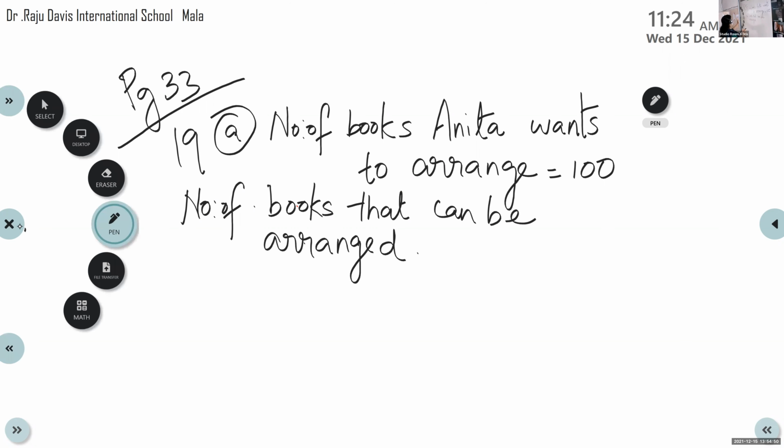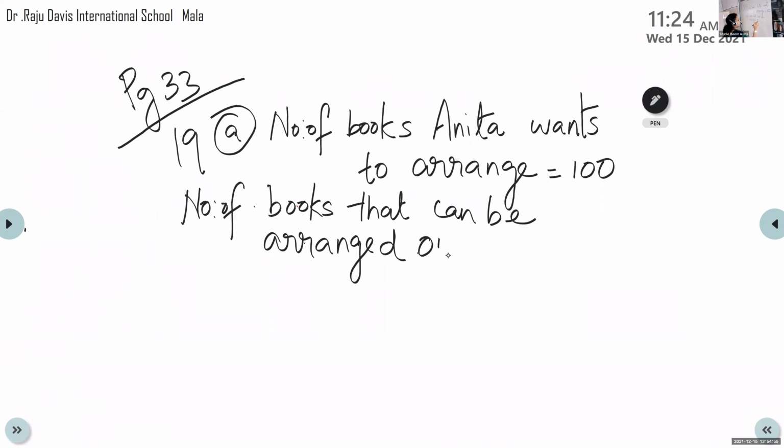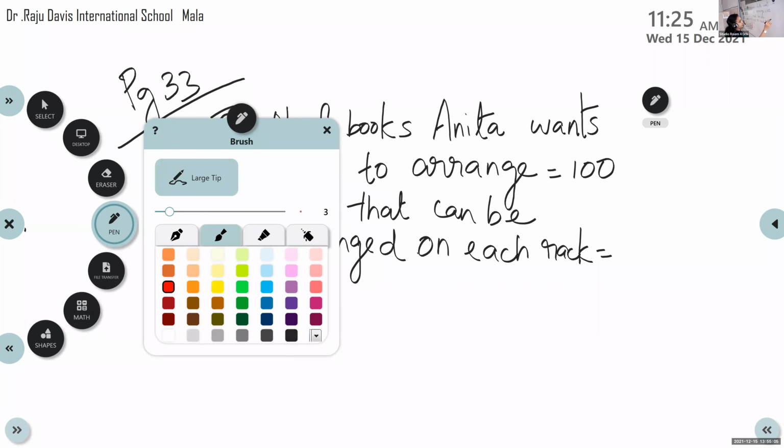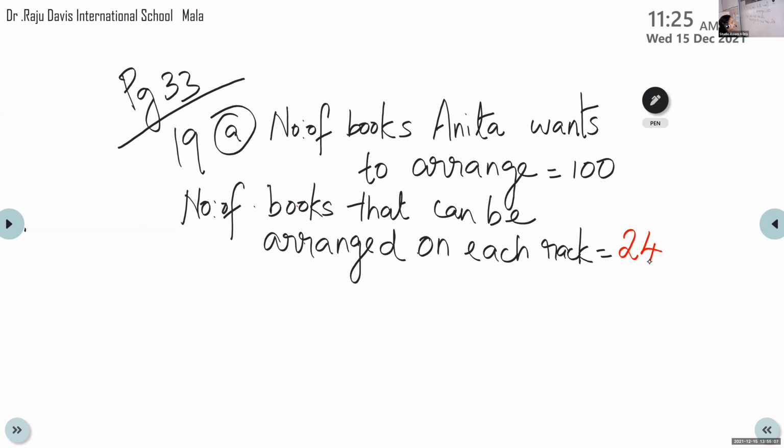Number of books that can be arranged on each rack, that is also given in the question. What is that? 24, yes. So the number of books that can be arranged on each rack is given as 24.